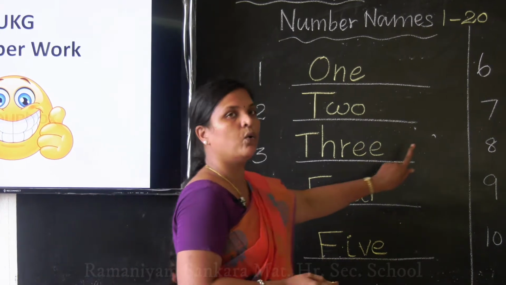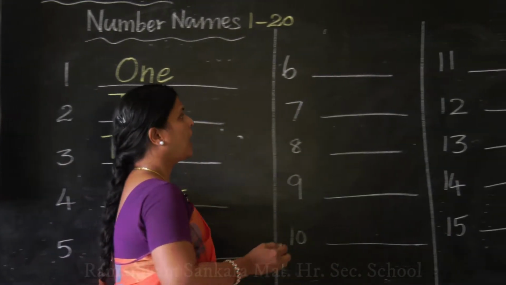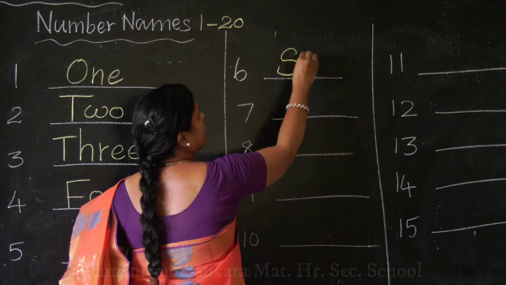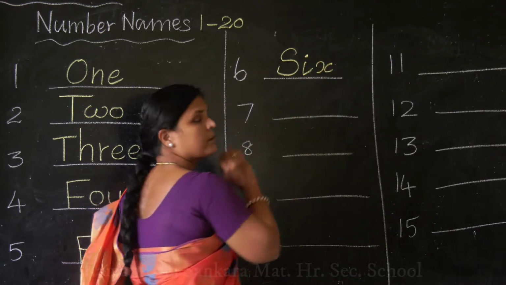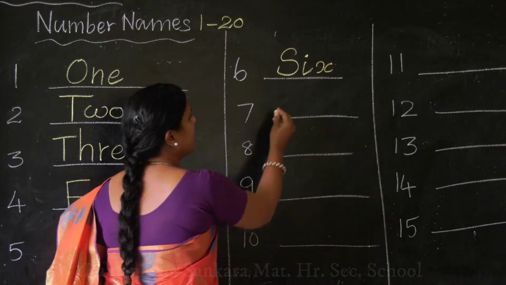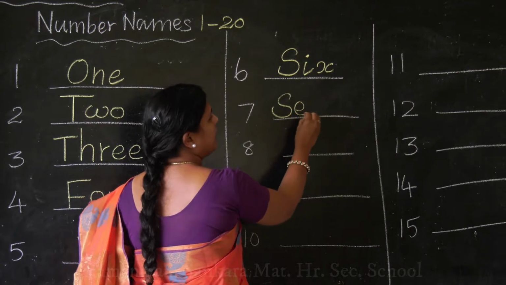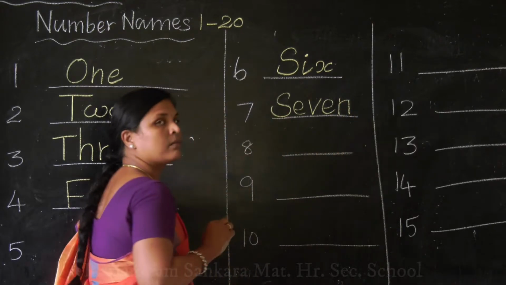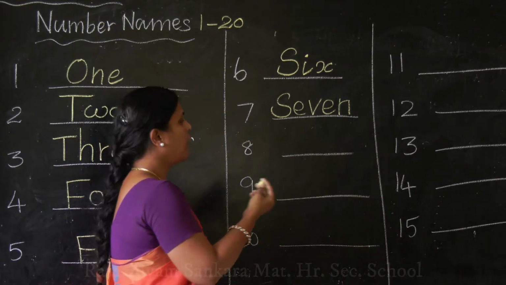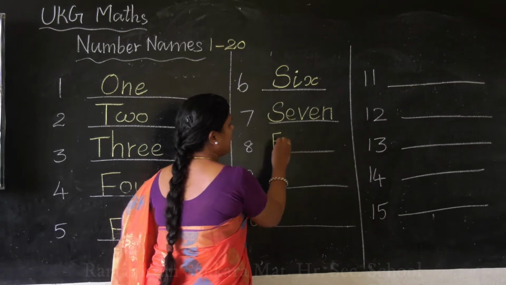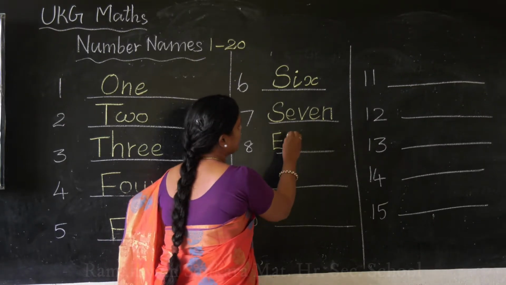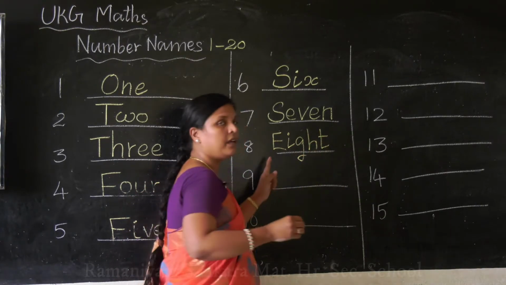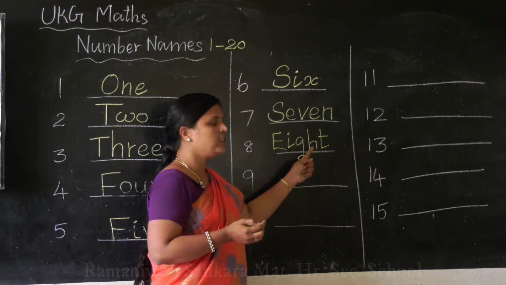Now shall we go to the number 6? How to write? Very easy. Capital S I X. 7, S E V E N. Okay children, 8. How to write? E I G H T, E I G H T.